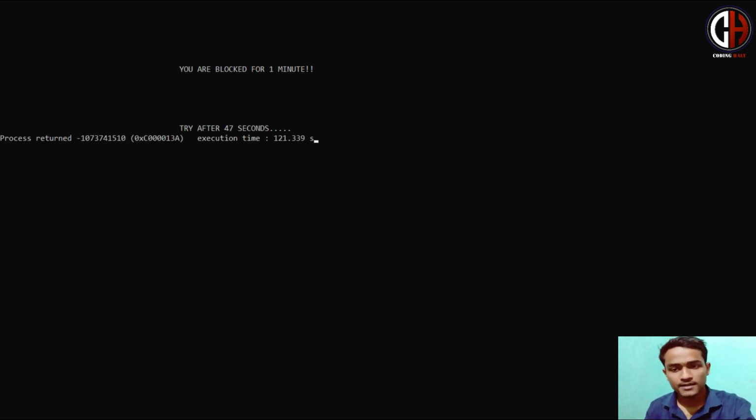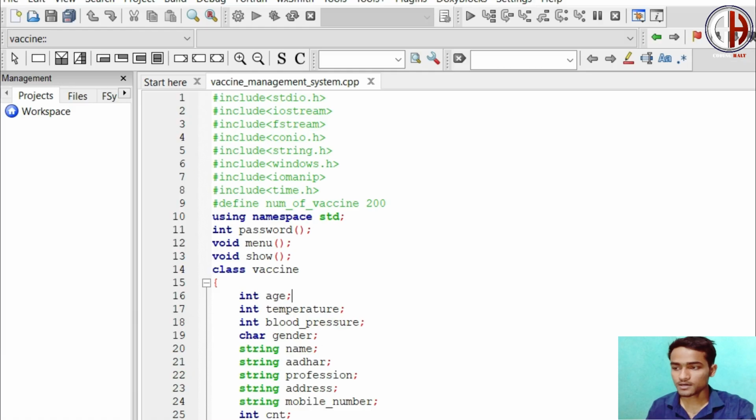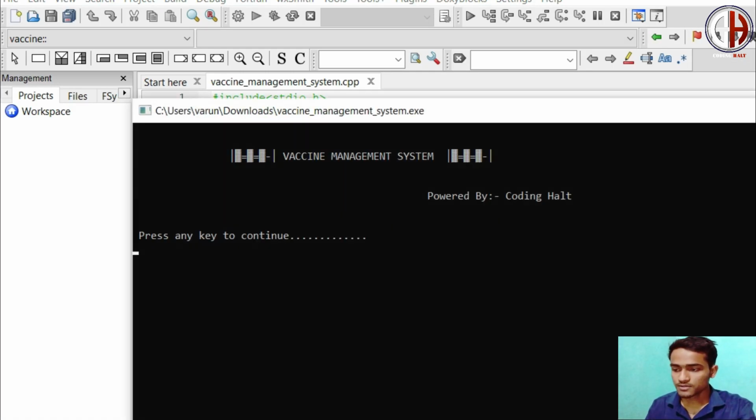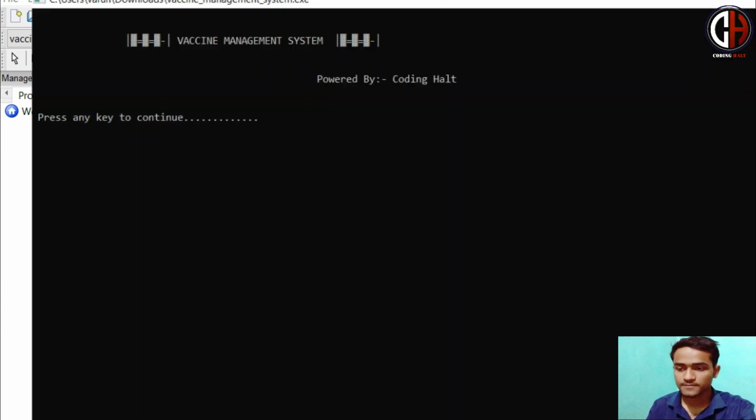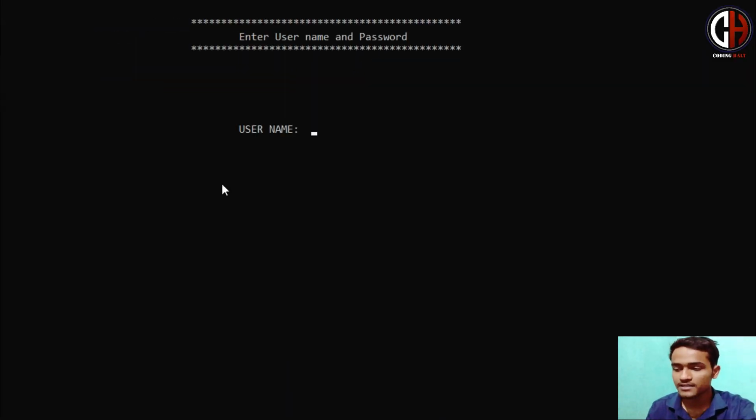If I close the program and run it again, we will be at our login screen only. Let me show you. Yeah, here it comes. Let me increase the size. Here you can see press any key, username.